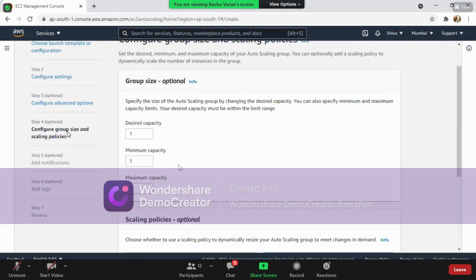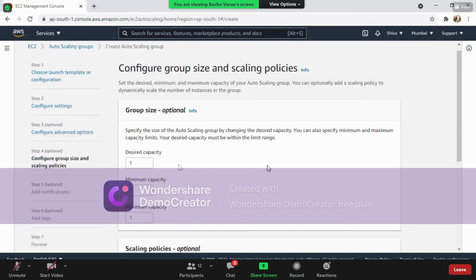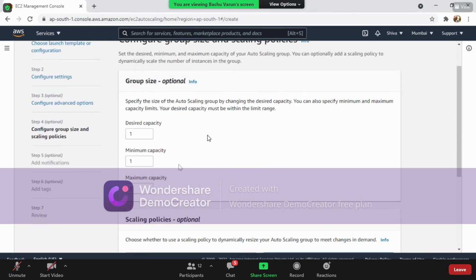Now it comes into configure group size and scaling policy. Right. So it is optional, but still we have to provide it. So group desired capacity, I'm selecting it as 2. The thing which is mentioned already on a diagram when we entered into this scaling. Okay. So minimum capacity is 1 and the maximum capacity I'll give as 4. You can give any number, there is no problem. So minimum is 1 and the maximum is 4. The desired capacity by default is 2.